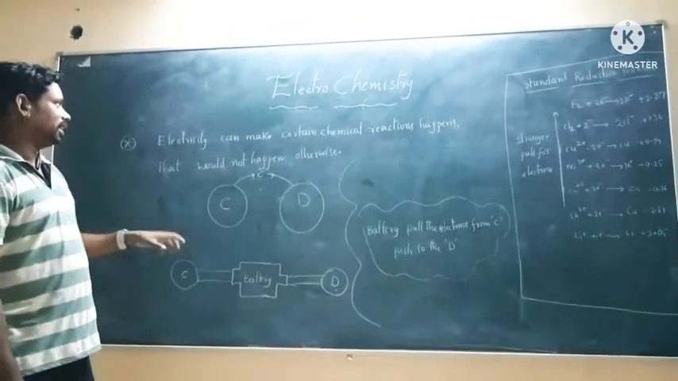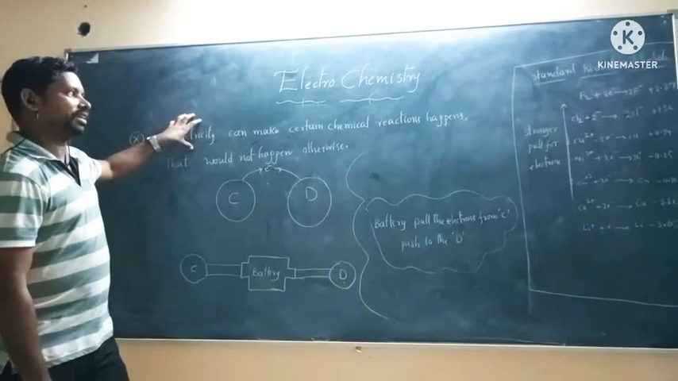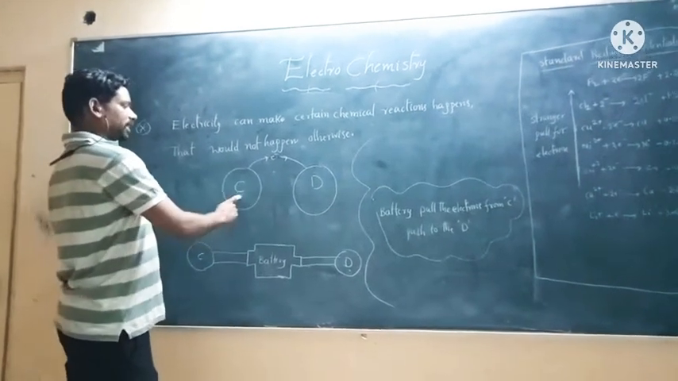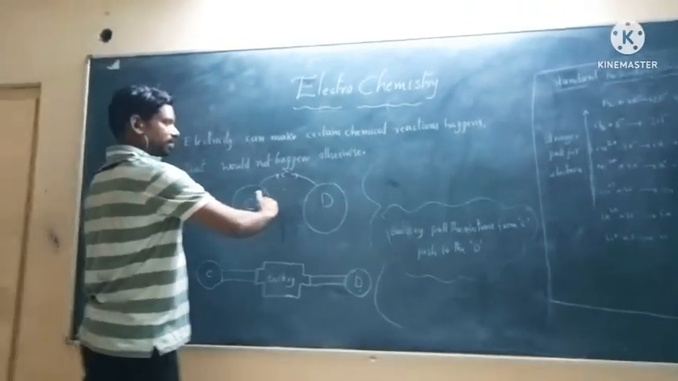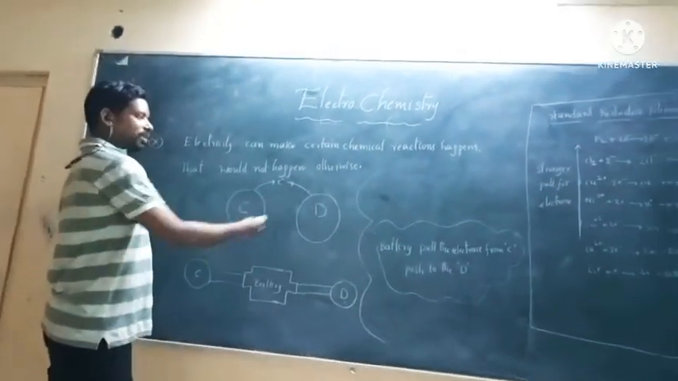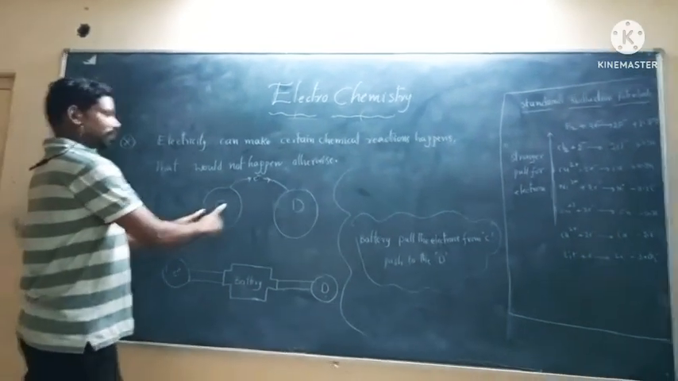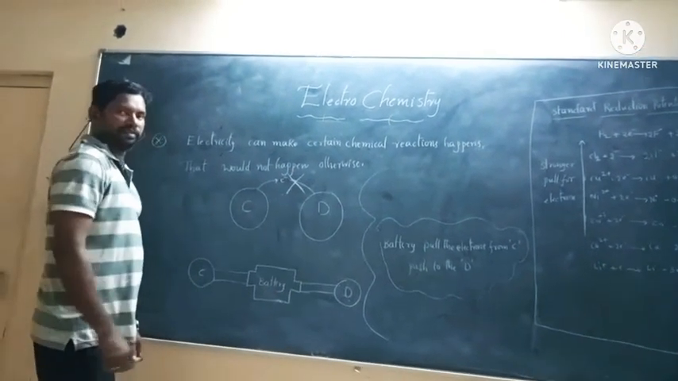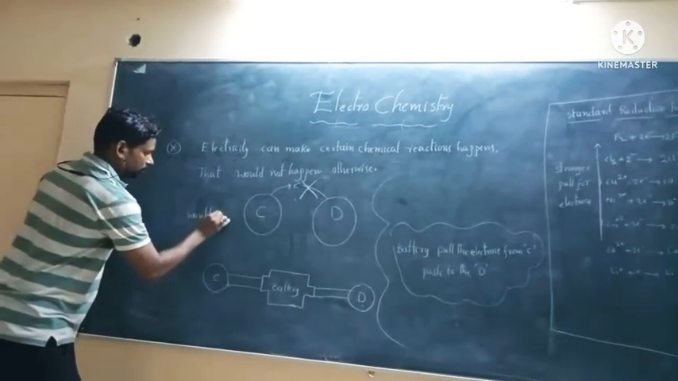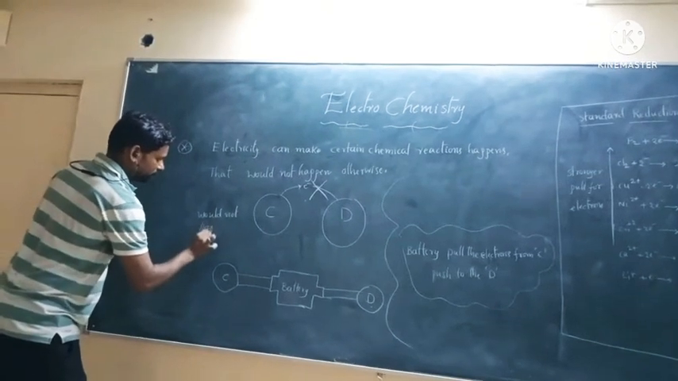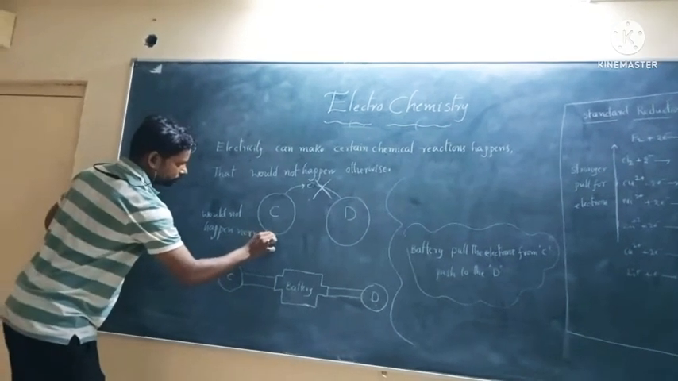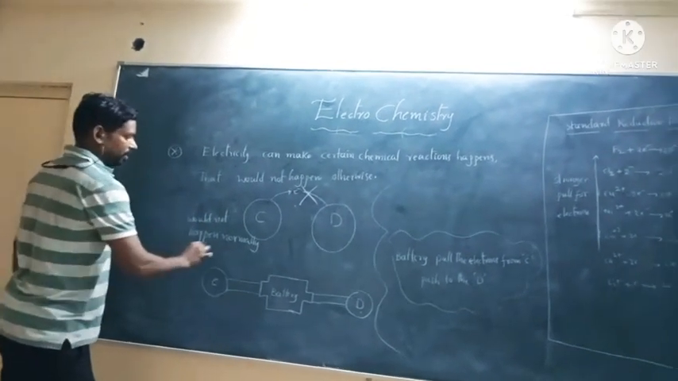Here, electricity is very important for some chemical reactions to happen. For example, C to D: electrons migrate without any supply of electricity. This is called spontaneous. Sometimes a reaction would not happen normally. It will not happen.